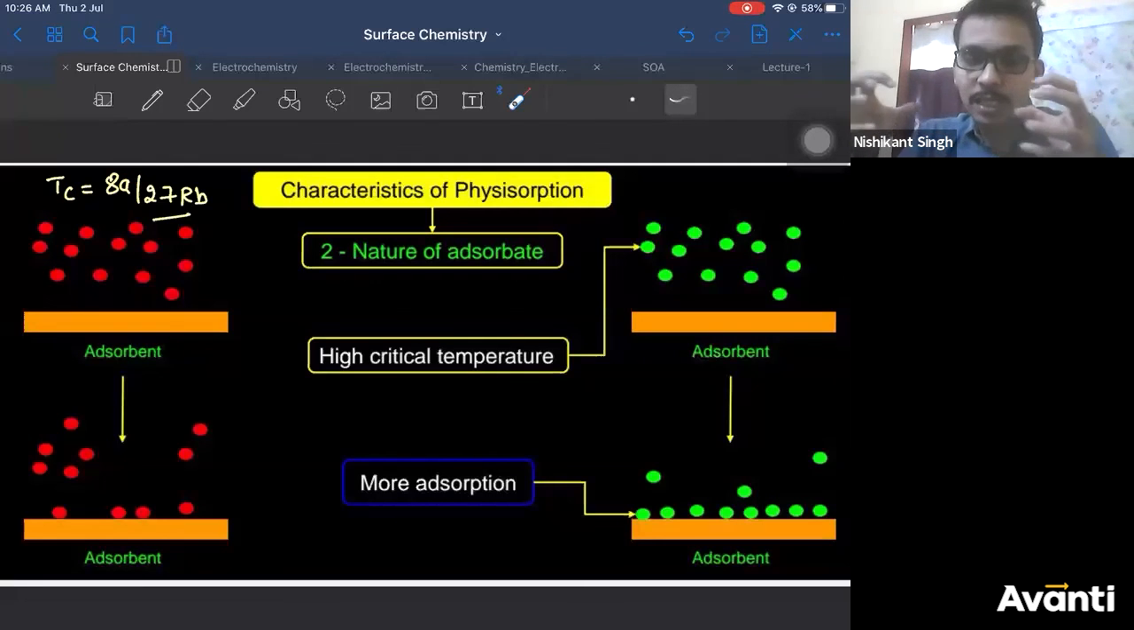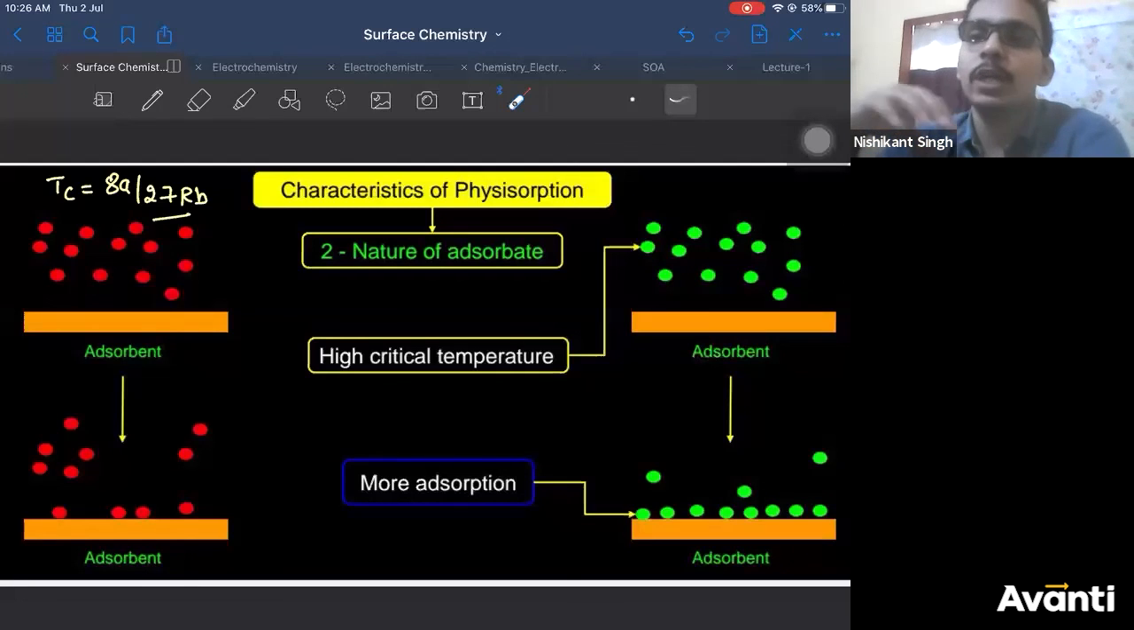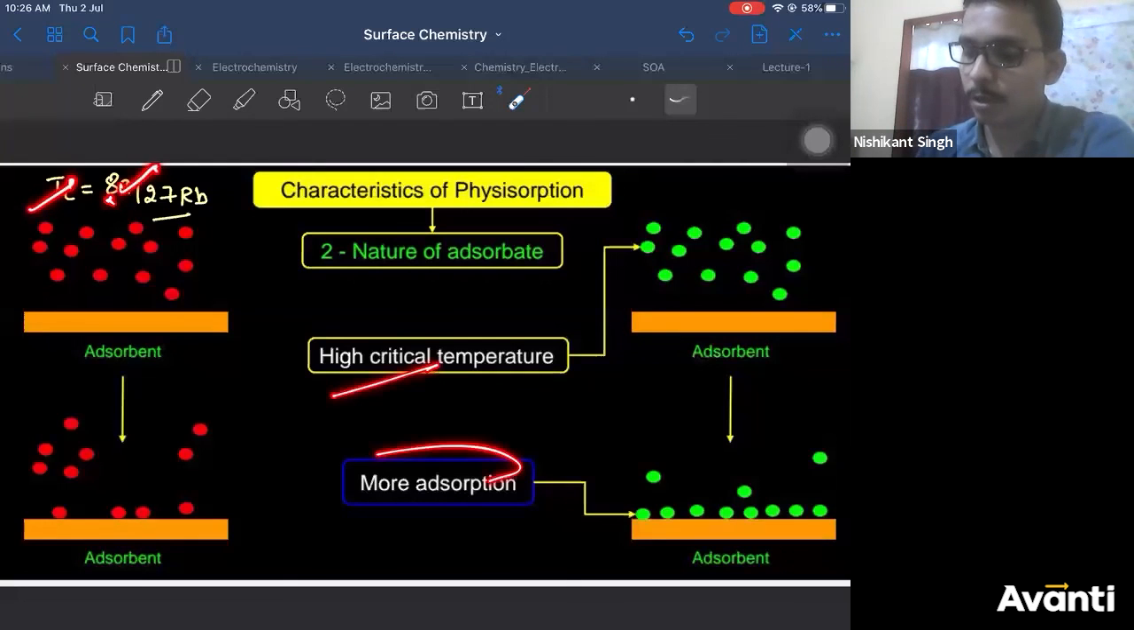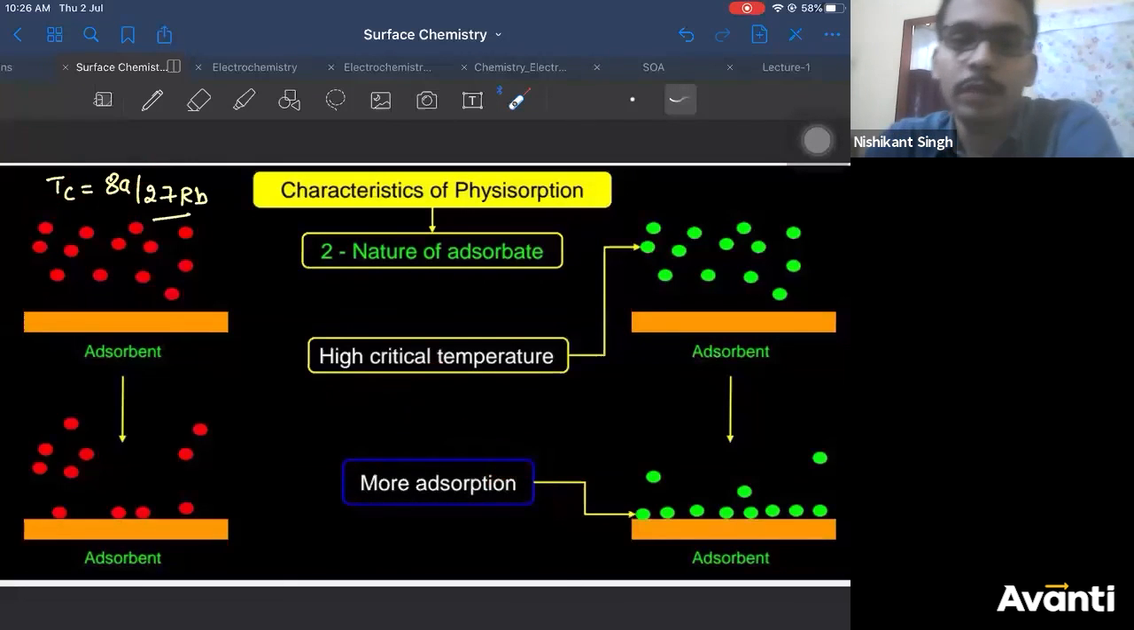So if the force of attraction is more, then the gas cannot move randomly, right? Therefore, the gas moving slowly will settle down easily and get adsorbed. So a gas having high critical temperature, high A value will get adsorbed more. Is that point clear? You get questions from this in NEET and JEE. Is that clear, everyone? Right.